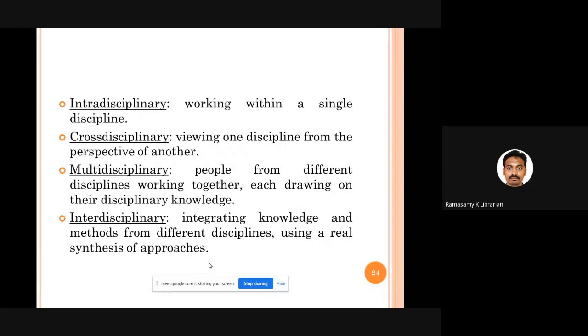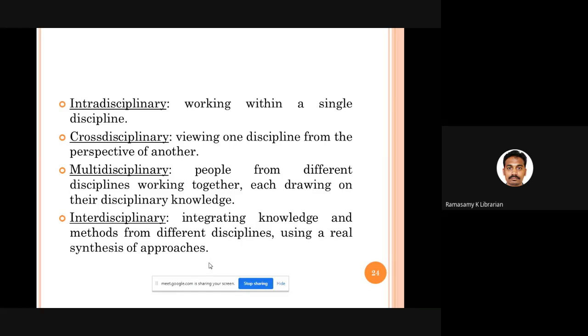Intradisciplinary research: within one particular discipline you do research. Then cross-disciplinary: you are analyzing one subject from the point of view of another subject. I think in your classes you might have studied, no? Mathematics for engineers, statistics for librarians. So that kind of cross-disciplinary studies. Then comes multidisciplinary.